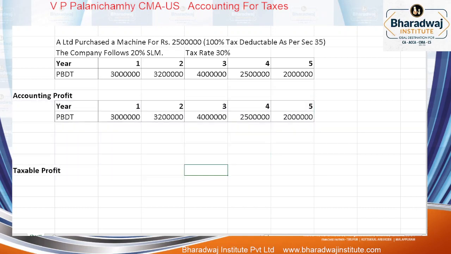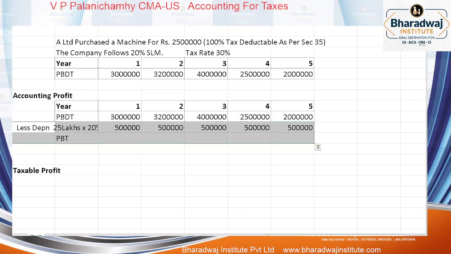The PBDT is 30 lakhs, 32 lakhs, 40 lakhs, 25 lakhs and 20 lakhs. Just listen to it, understand it, then you can take it up. I'll give you sufficient time. Depreciation as per accounting: how much have we calculated? 25 lakhs into 20% alone, 5 lakhs, 5 lakhs, 5 lakhs, 5 lakhs. The expense is charged for 5 years.